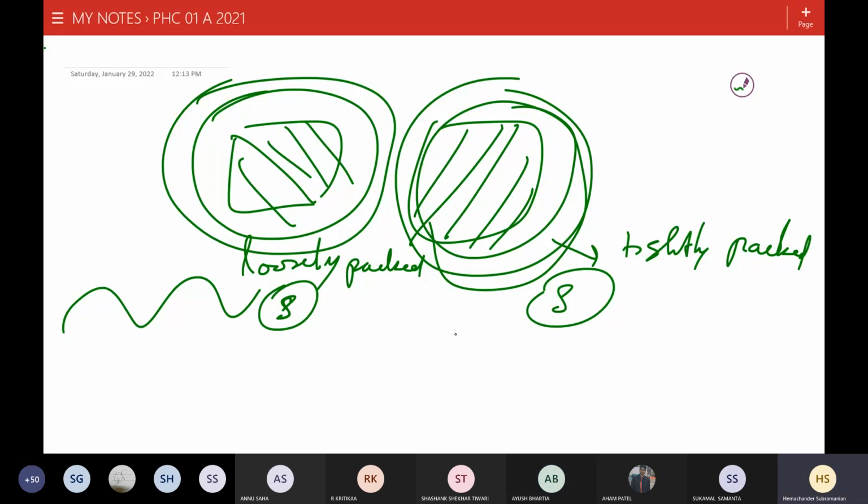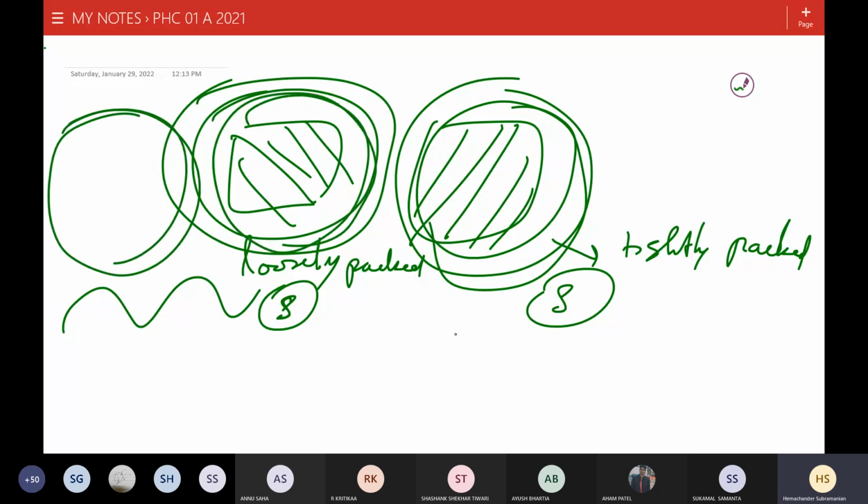Actually, no. Because loosely packed can have... See, let's say there is a loosely packed patch here, and another loosely packed patch here. The wave comes through here. A lot of the energy of the wave gets dissipated right here, and nothing gets through.